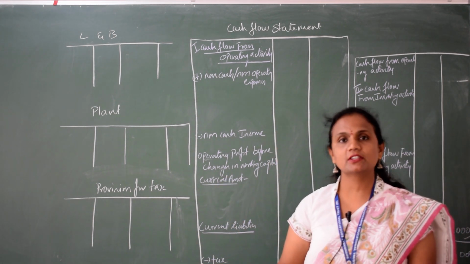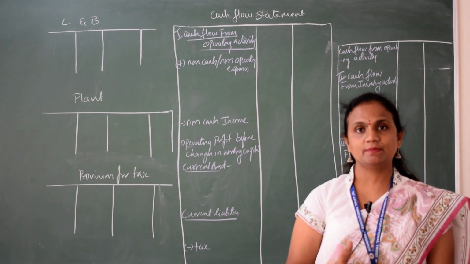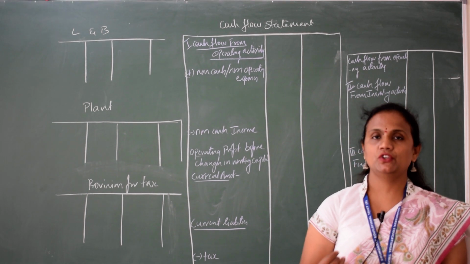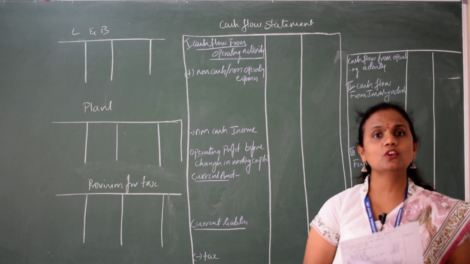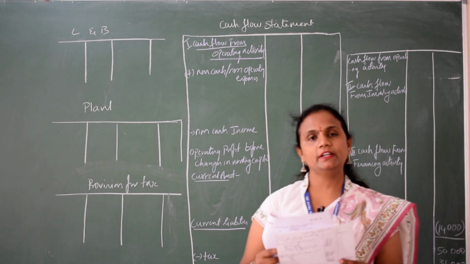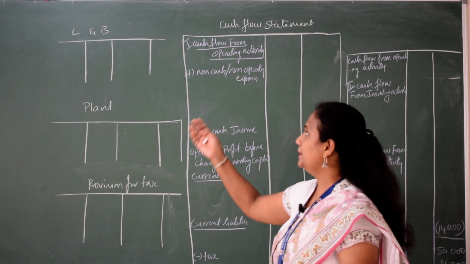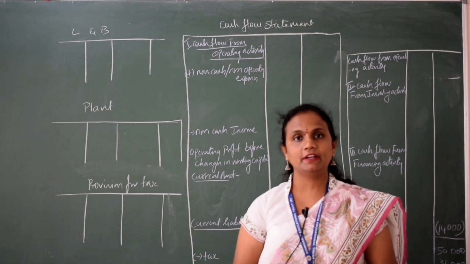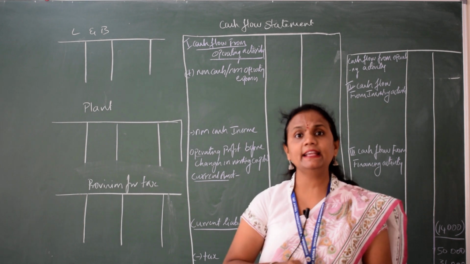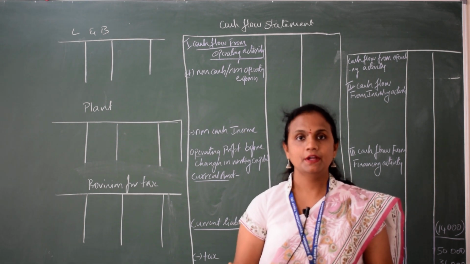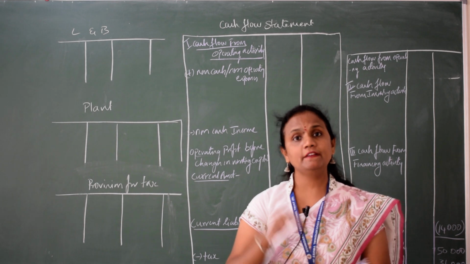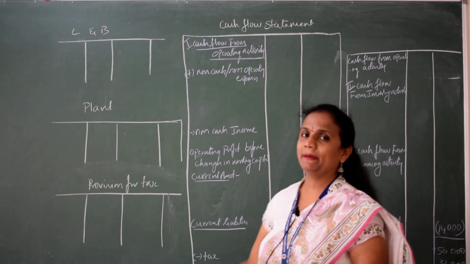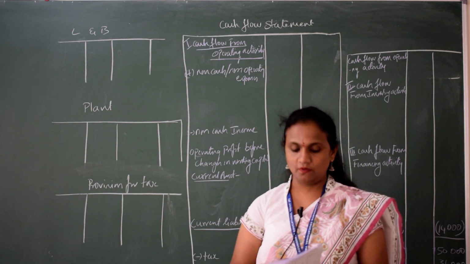Before filling the information, you should know that for all the adjustments we have to prepare individual accounts. What was the first adjustment in the question? Dividend paid rupees 40,000. You may ask why I have not opened any individual account for dividend paid. It is because in the balance sheet we do not have any item regarding dividend, but it is there in the adjustment. So I have not prepared an individual account, but I will show how to solve it.